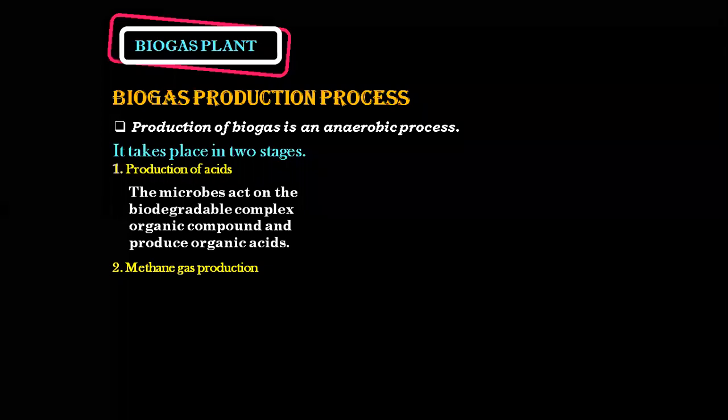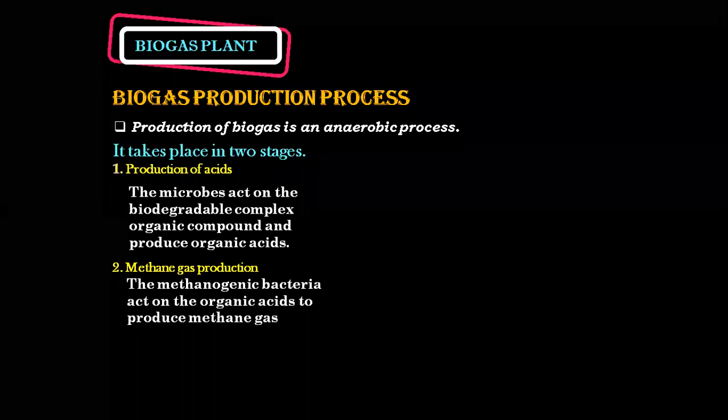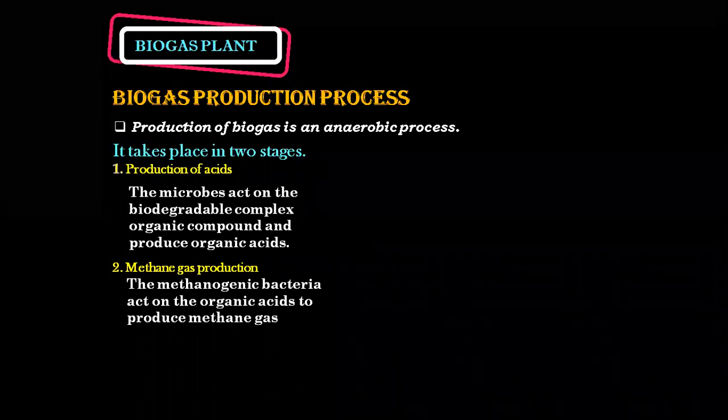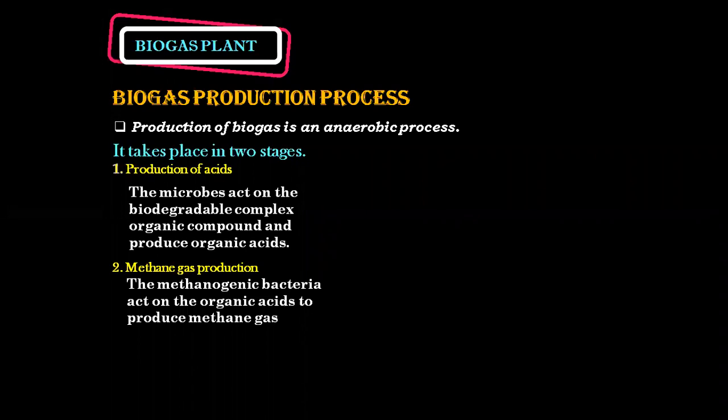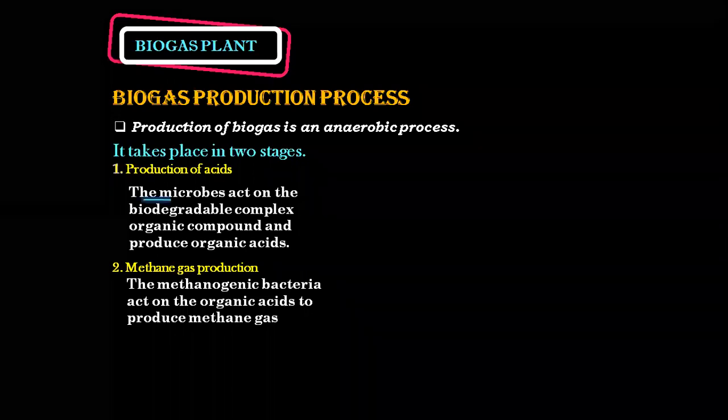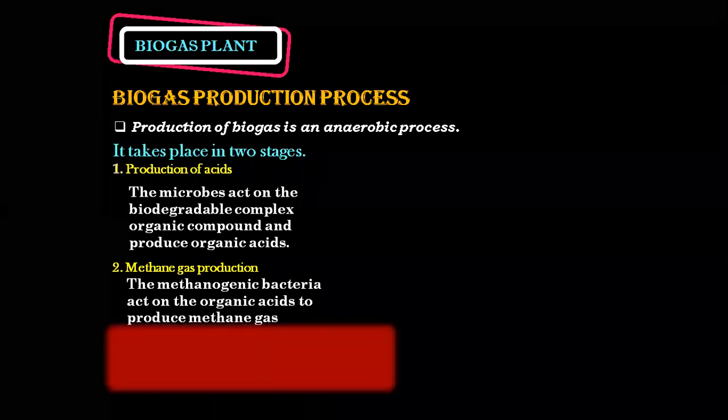Now, what's methane gas production? After the microbes have acted on the organic acids, the methanogenic bacteria, which produce methane, act on the organic acids to produce methane gas. Let's see how this is happening. The first step is the production of the acid. The acid formed in this reaction is acetic acid, CH3COOH. That is my acetic acid. Now, the bacteria act on this acid to give us methane gas.